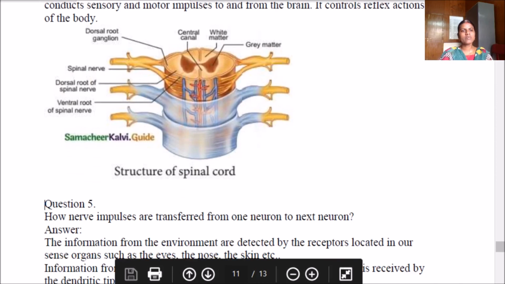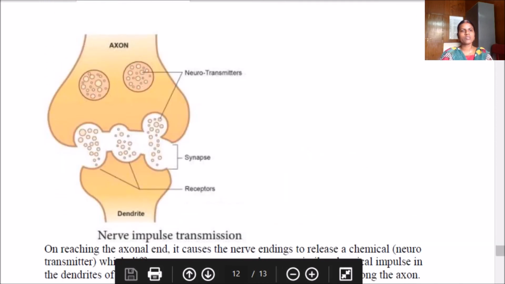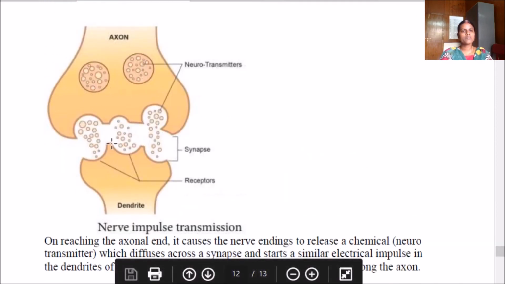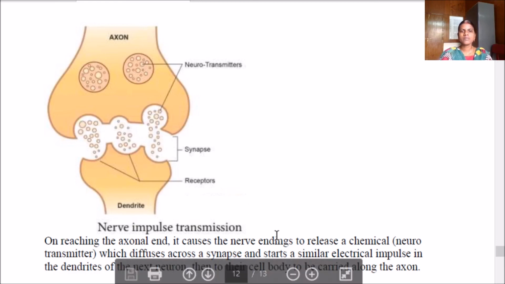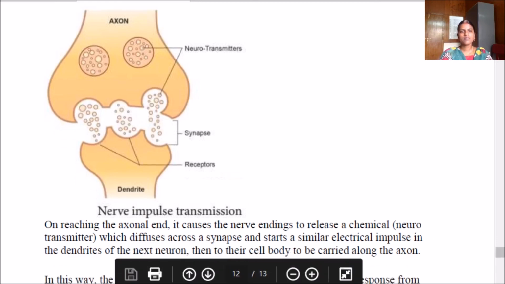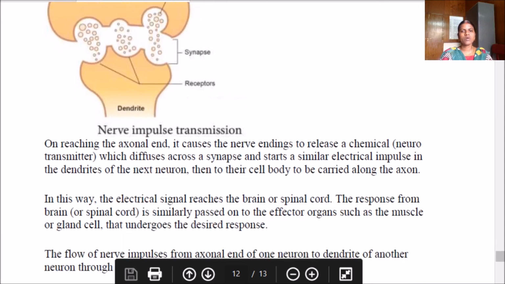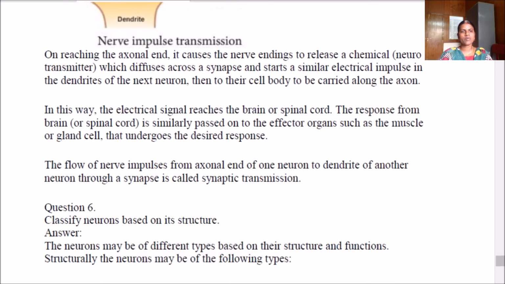Next is how nerve impulse is transferred from one neuron to the next neuron. This I have explained in the video. The nerve impulse is transmitted through the axon terminals here. This place is called synapse. So the chemicals are exchanged from here. That is how the nerve impulse is passed from one neuron to another neuron. That you have to explain properly.